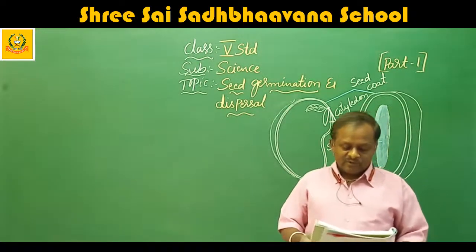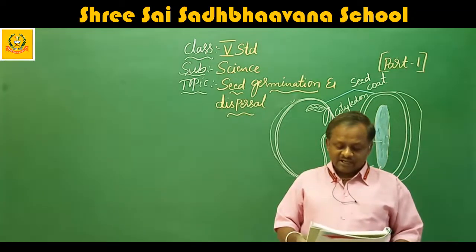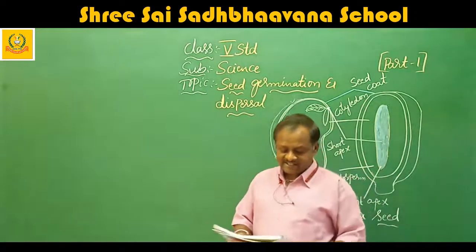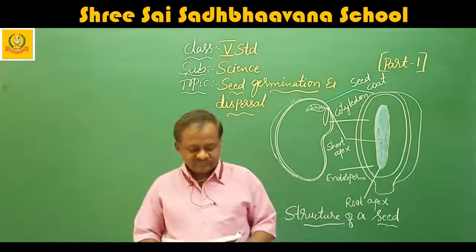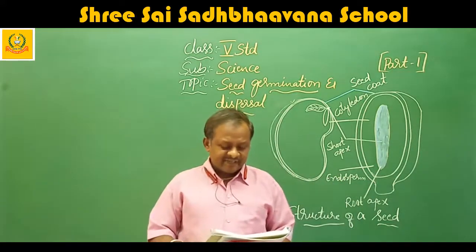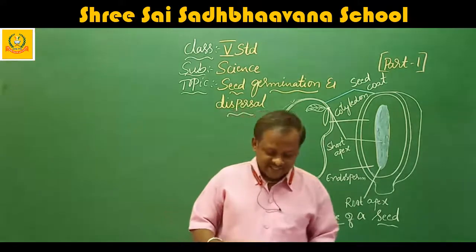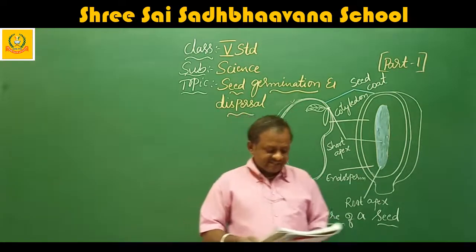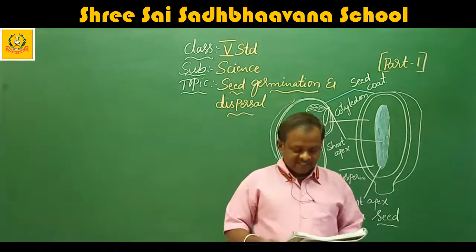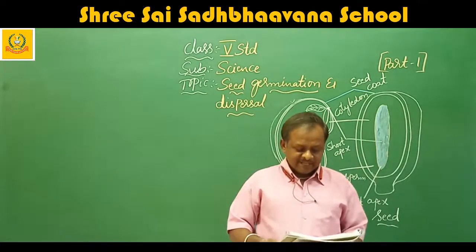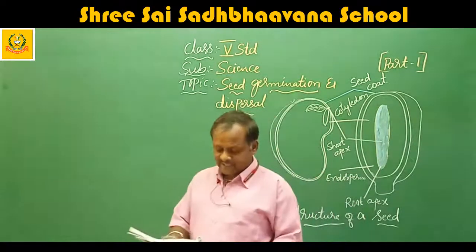The plant embryo forms a hard wall around itself, and that is known as seed. Although seeds may differ in terms of size, shape, and color, they have parts which are common. These are seed coat, embryo, and food supply.